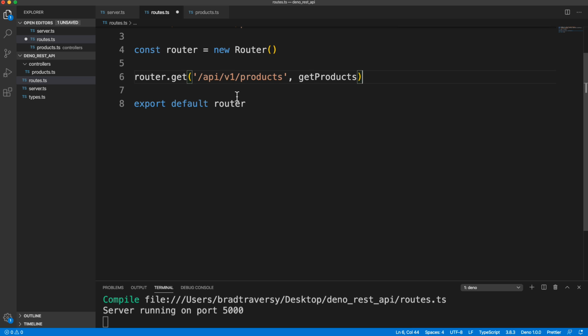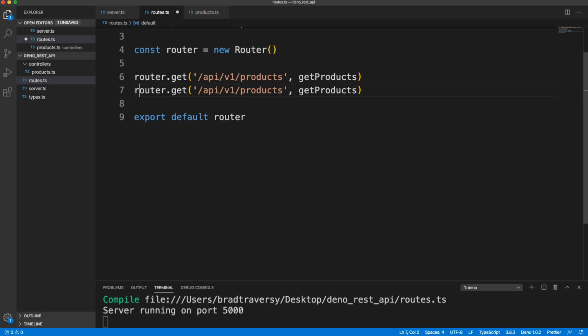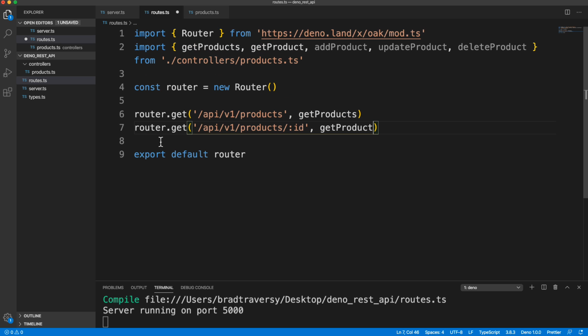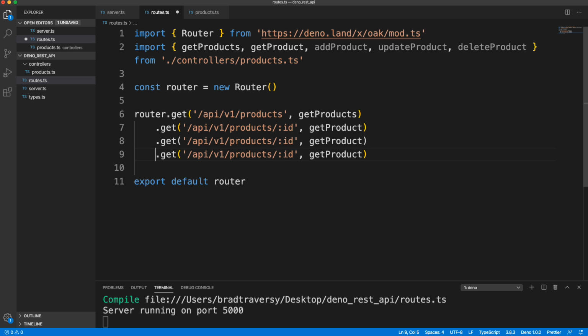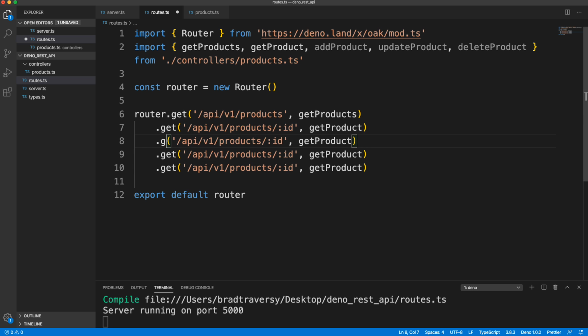So we could do router.get for the next one, which is going to be product slash ID, and that's going to call getProduct, which will get a single product. Now we don't have to keep doing router here, we can just tack on .get like that. So we have that, and then let's do our post requests.